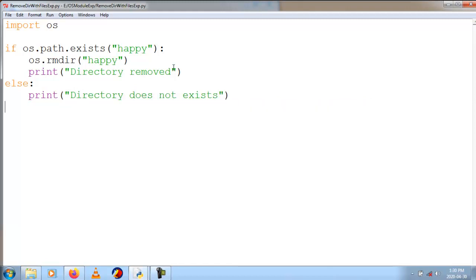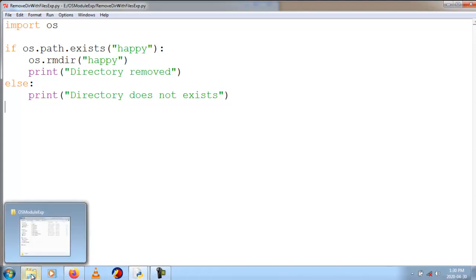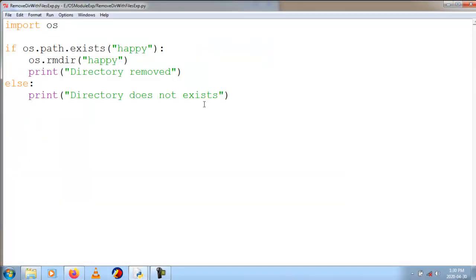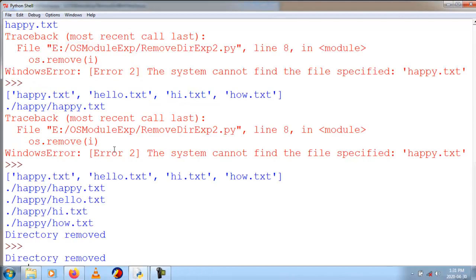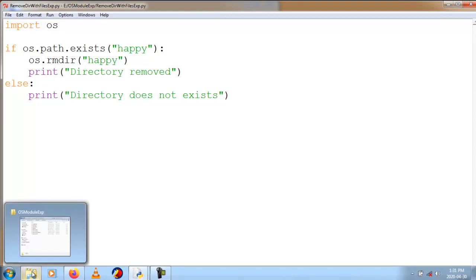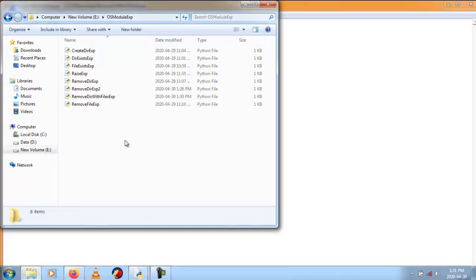Now if I run this code, it will not have any errors and will execute perfectly, because the directory does not contain any files. The directory is empty and it is available at that location. When the two conditions are satisfied, it will run. So I run module and I get directory removed. Now if I go to that folder, the directory has disappeared, it's removed.